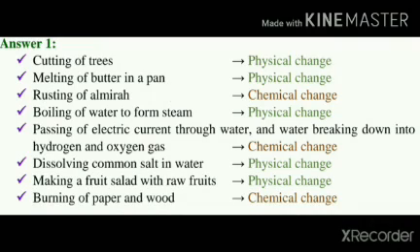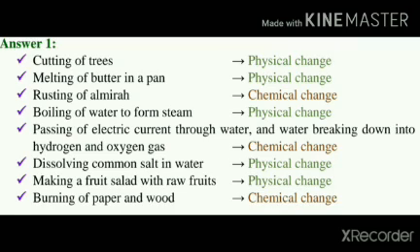As we know, a physical change is a temporary change in which no new substance is formed. The composition of the original substance is not altered after the change, though certain specific physical properties may be changed. While a chemical change is a permanent change in which the identity of the original substance is changed and new substances are formed. These new substances have different properties than the original one.